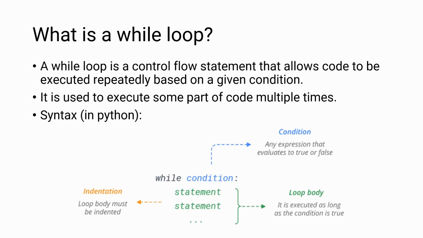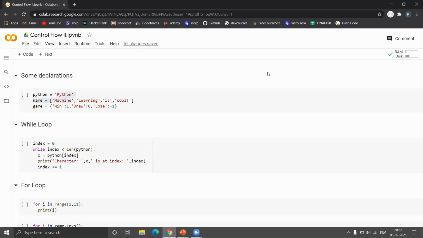What is a while loop? A while loop is a control flow statement that allows code to be executed repeatedly based on a given condition. It is used to execute some part of a code multiple times. So this is the syntax for while loop in Python. Let's just see an example of while loop.